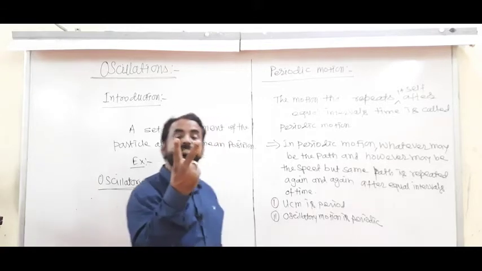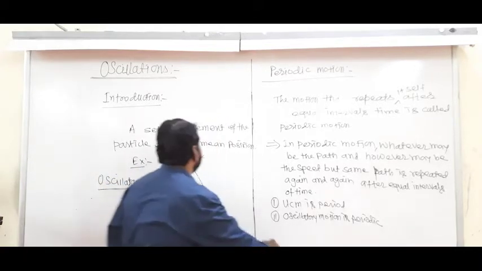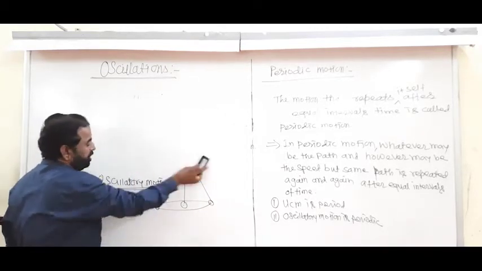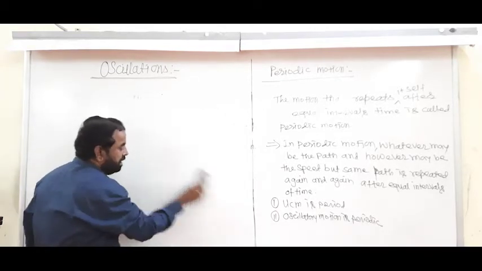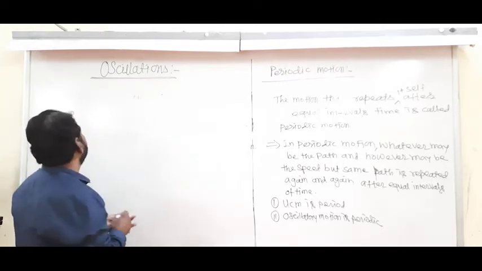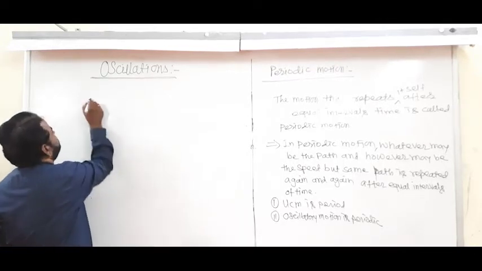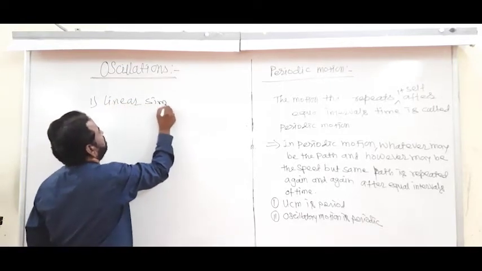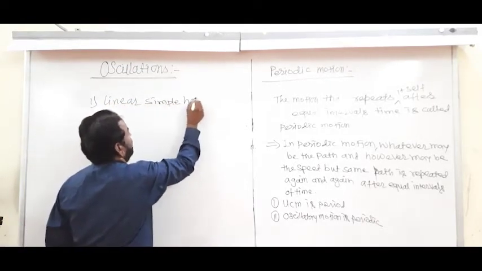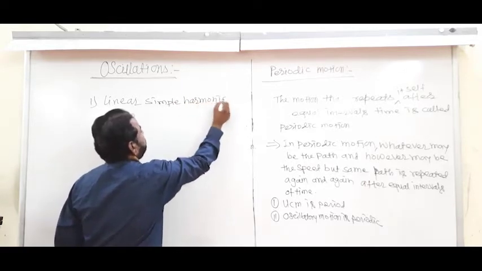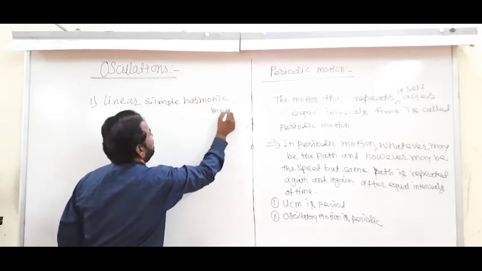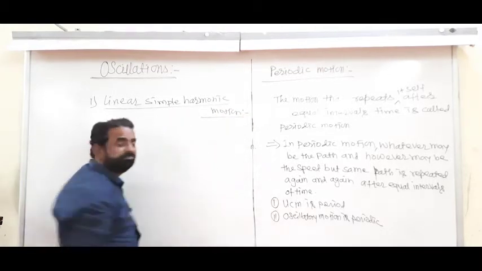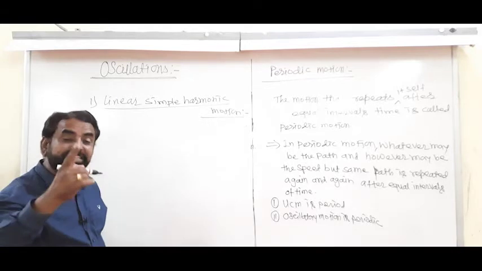Number one, that is linear simple harmonic motion. What is the linear simple harmonic motion? Its path is a straight line.